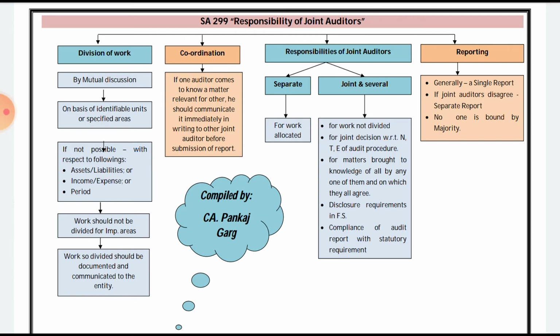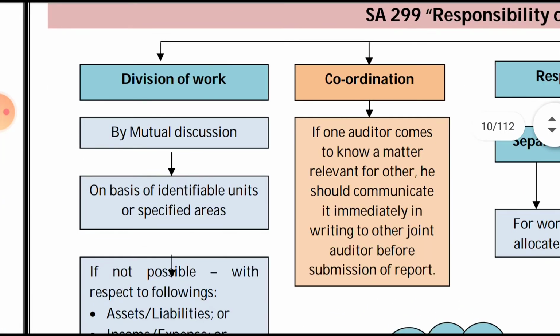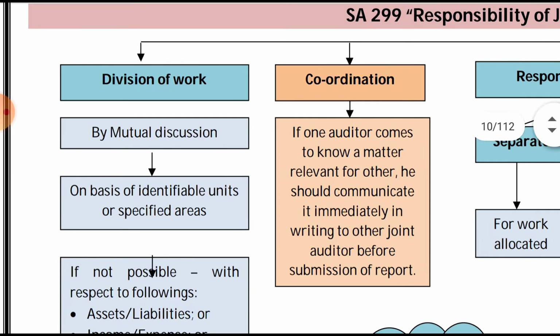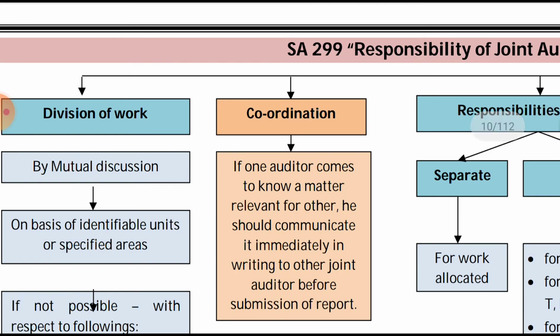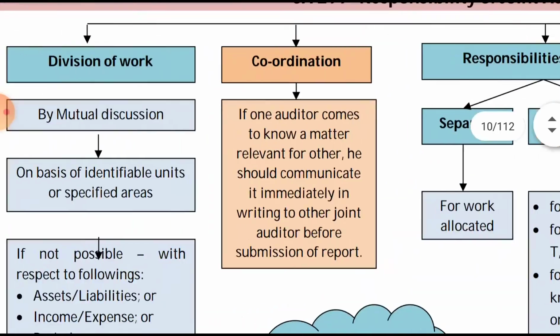299, that is the responsibility of the joint auditor. This would be a quick recap so that all points are revised before starting to the scanner or the question bank. So we'll see, this has been divided like first division of the work, second coordination, third responsibility of the joint auditor, and fourth reporting. So we'll go one by one.